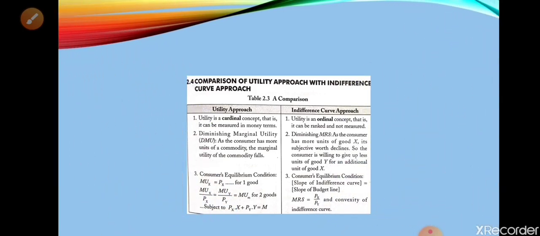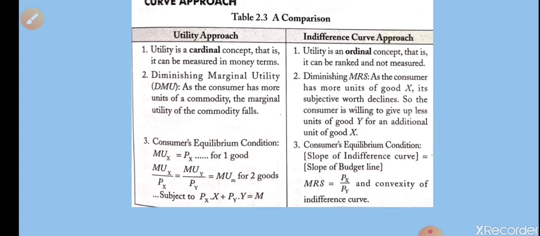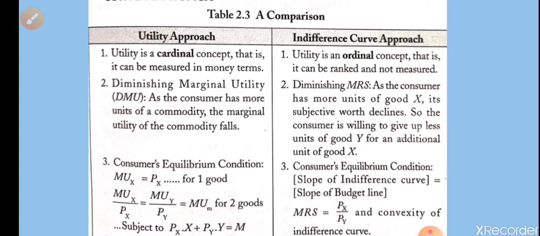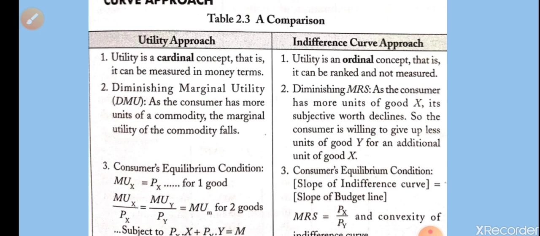First point: utility is a cardinal concept, means we are taking it in terms of money and measuring in number of units. But indifference curve has an ordinal approach, means we are taking it in terms of preference, not measuring in terms of money.